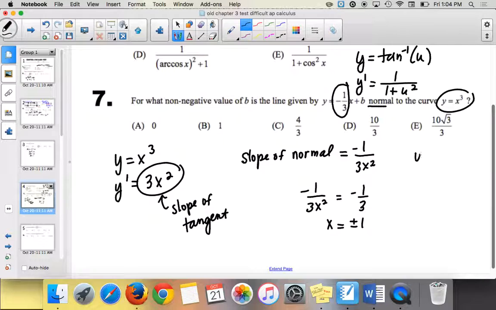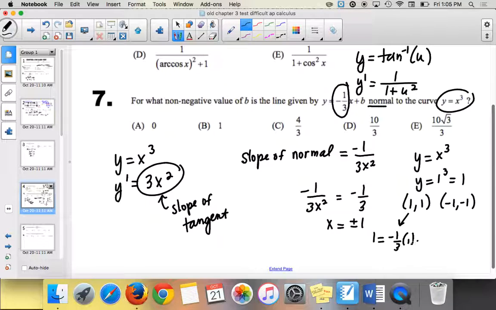Plugging it back into y equals x cubed, because it's on the curve. When I plug in 1, I get 1, so I have the point (1, 1). Or if I plug in negative 1, I have the point (negative 1, negative 1). If I plug the point (1, 1) into y equals negative 1/3 x plus b, I get negative 1/3. I add it over, I get 4/3 equals b, 1 plus 1/3. But if I plug the other one in, I get negative 4/3, so that doesn't work. So it is 4/3 for b. So it's C.